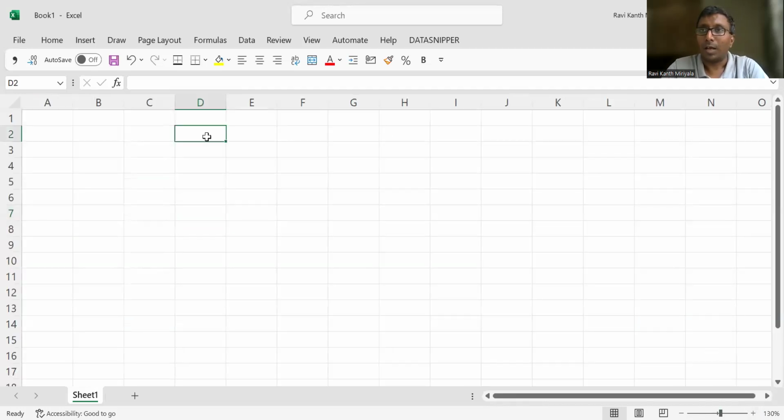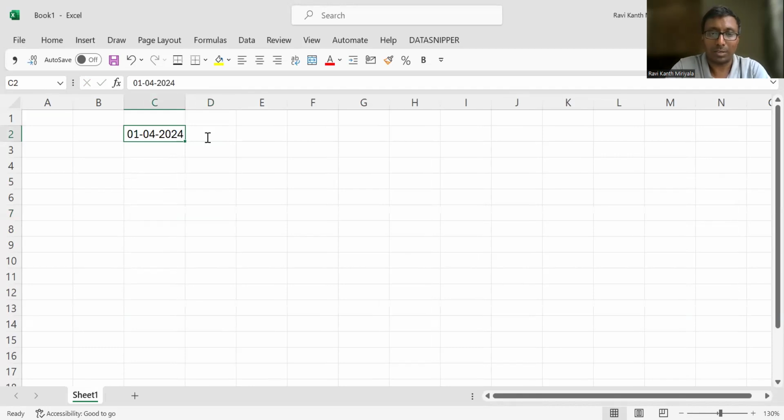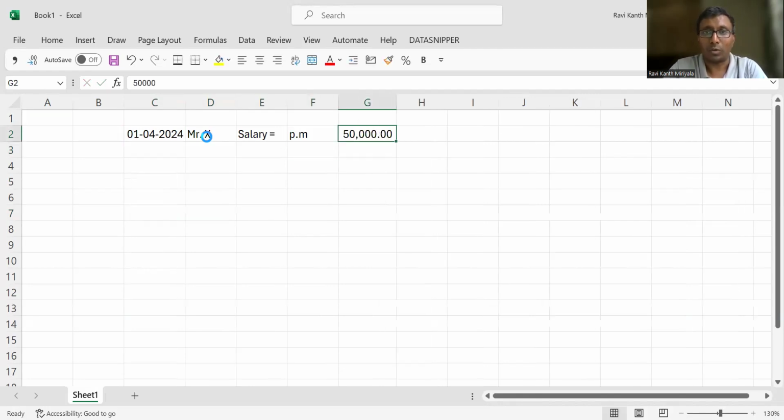See, there is one particular employee, so on 1/4/2024 somebody is joining. That guy's name is Mr. X. Mr. X is joining. And what is his salary? Whatever I am telling is applicable for the full year. Let me take per month salary as 50,000 rupees. Okay, nice. 50,000 rupees is the salary.